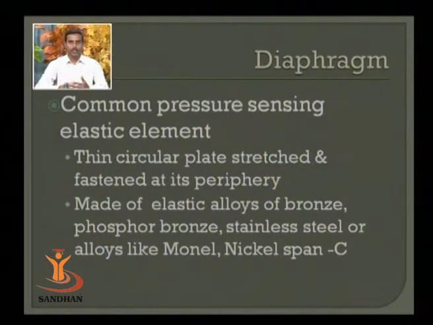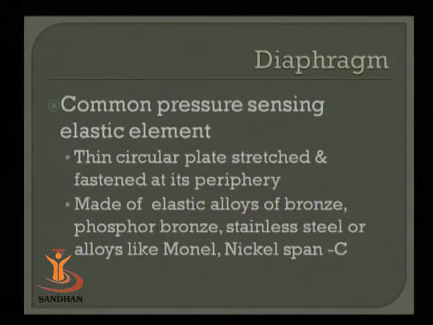Different kinds of materials are utilized for manufacturing the element. Basically, elastic alloys of bronze, phosphor bronze, SS, or alloys like Monel or Ni-Span-C are utilized. The thickness of this particular element is again of importance. Starting from the smallest pressure to be measured up to higher pressures, the thickness goes on increasing in order to sustain a larger pressure.